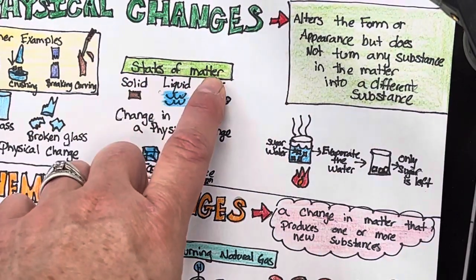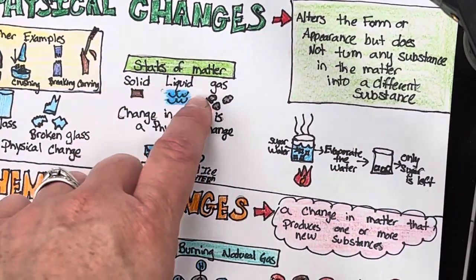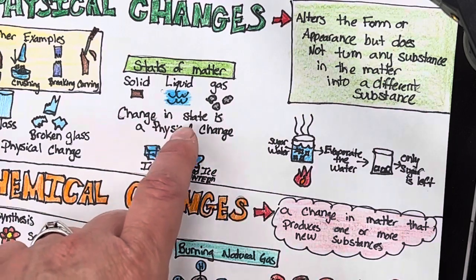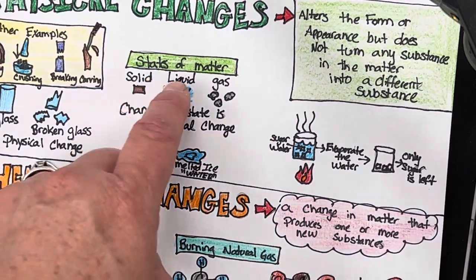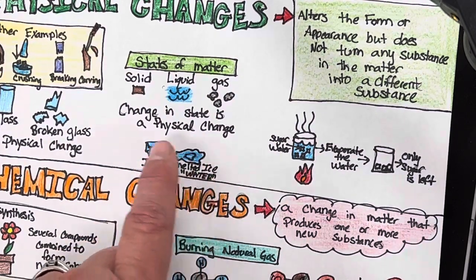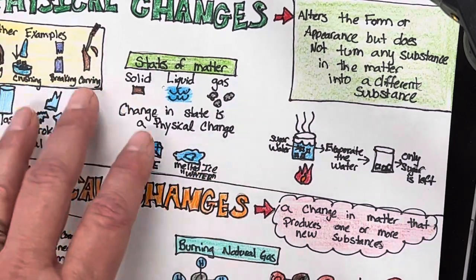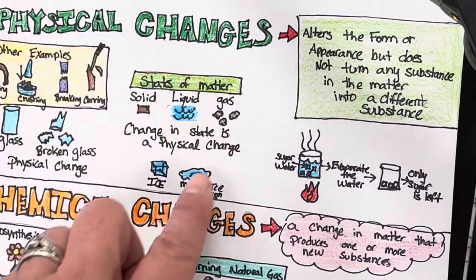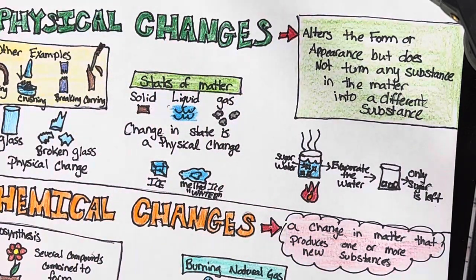States of matter. We know that states of matter are solids, liquids, and gases. A change in state is a physical change. So if we change between any of these, that's a physical change. I drew my ice melting because that's going from a solid to a liquid. And this is all under my physical changes topic, that area.